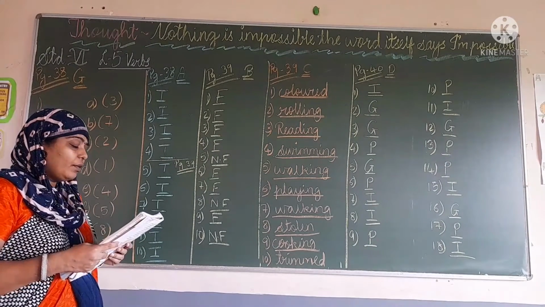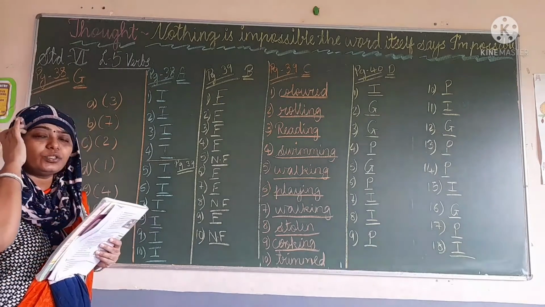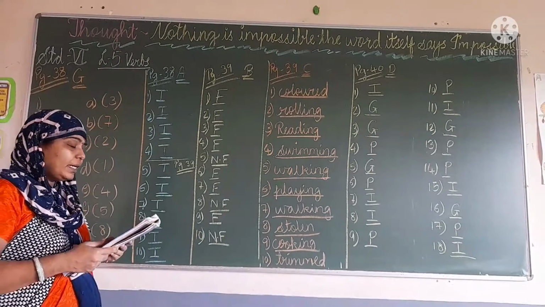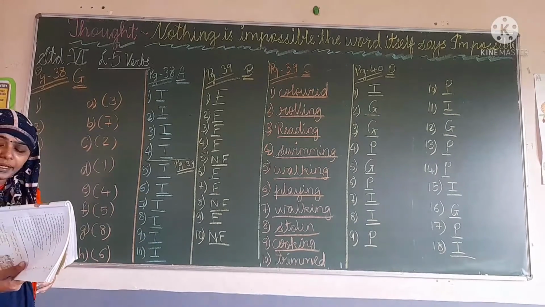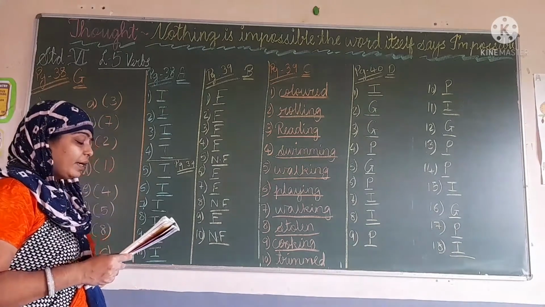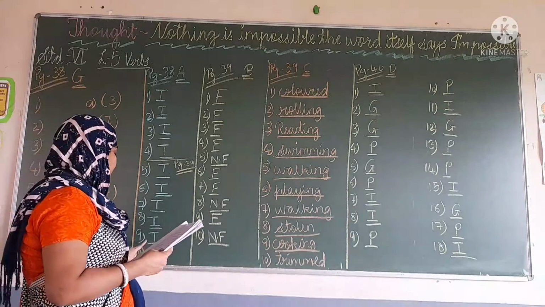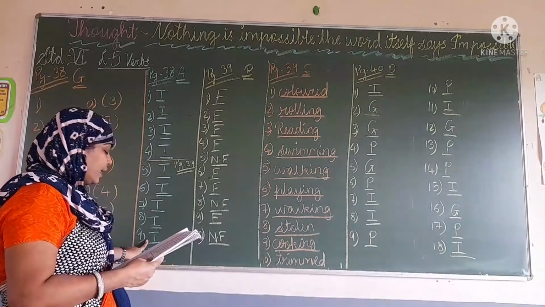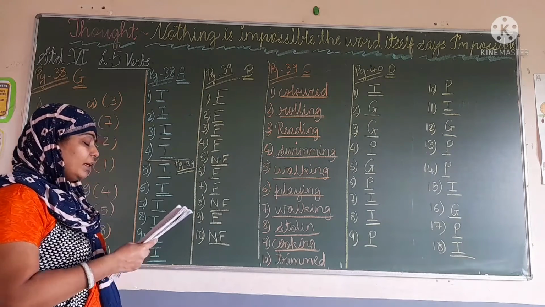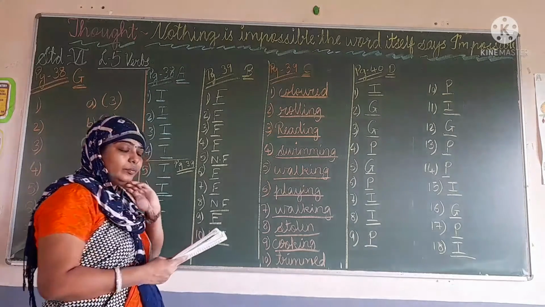In 1947, Pandit Nehru gave his first speech. In this there is no object. So here we are going to write I, that is intransitive verb. Okay. Then next is ninth one, that is James Watt invented the steam engine. Here the object is there. So it is transitive verb. So write that T. Then the team has been practicing all morning. Here object is not there. So write there I. Okay.